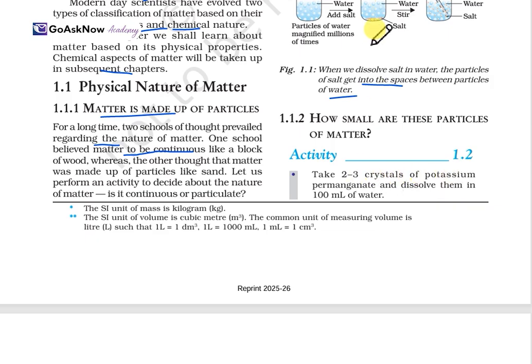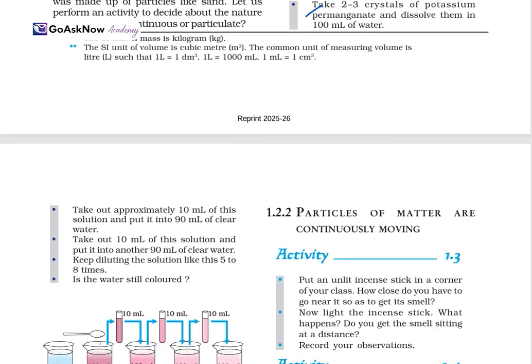That's fine. We have found that out, but now we'll discuss how small the size is. Firstly, take 2-3 crystals of potassium permanganate and dissolve them in 100 ml of water.